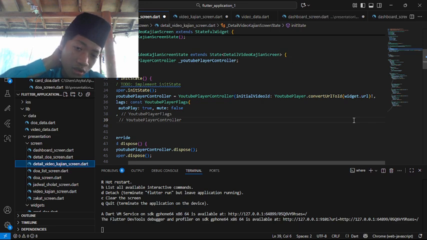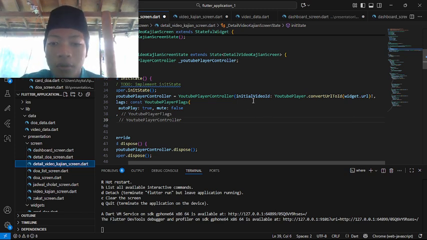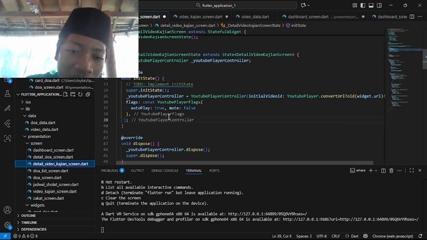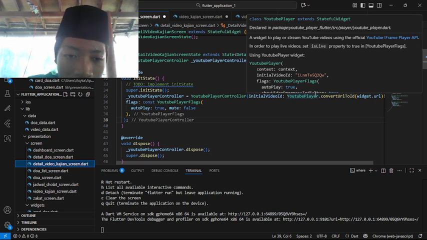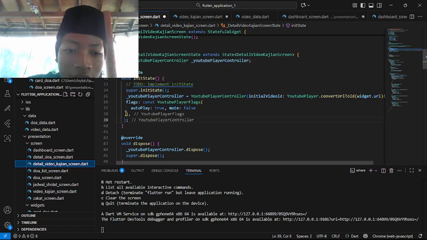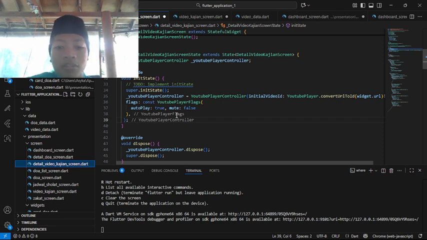So here we have the YouTube player controller, and here for taking the ID, the URL, and here for the things that we want to set. For this one, first it was for taking the URL, text information, and the ID. Const YouTube player flex. Here the autoplay was true, so later on when we go to this page, the video will directly play, and the mute was false, so there is still the voice.